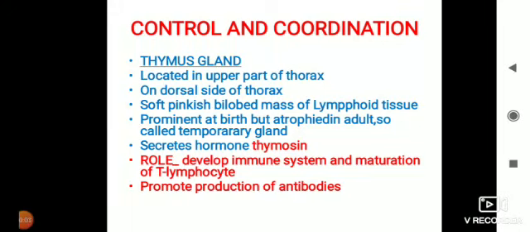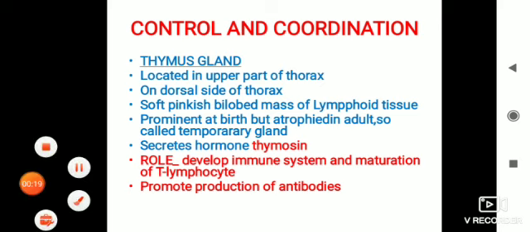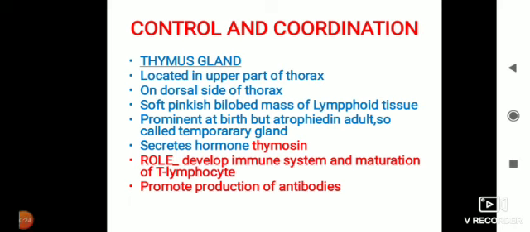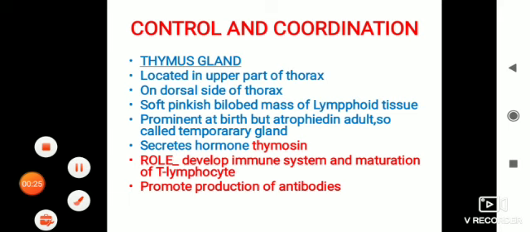Students, earlier we studied the lesson inheritance and variation, but you must be remembering that I was teaching you the control and coordination lesson, for example brain, spinal cord, autonomous nervous system, central nervous system. Now the last part of this lesson is the study of the glands like thymus gland, pancreas, etc. Now thymus gland, you must have heard the word thymus gland.